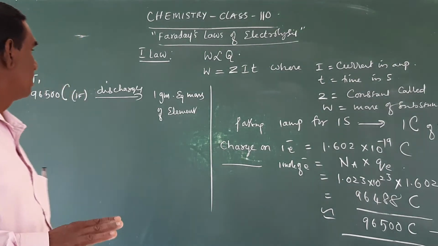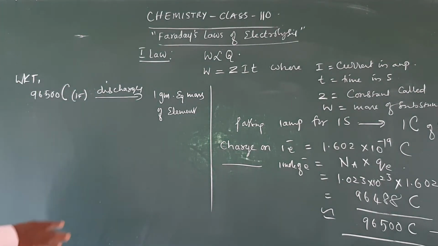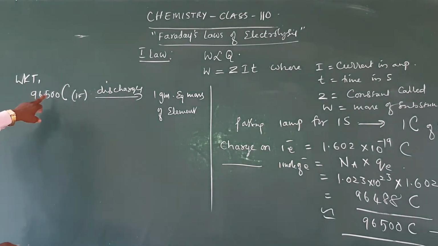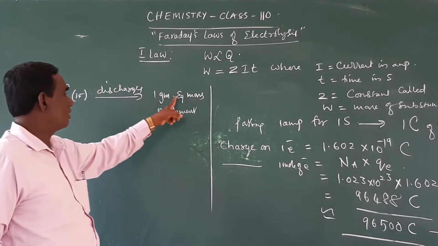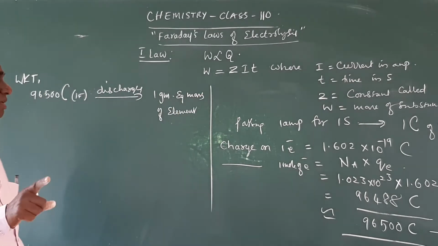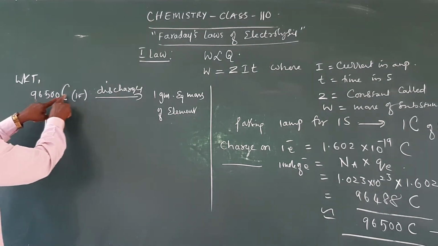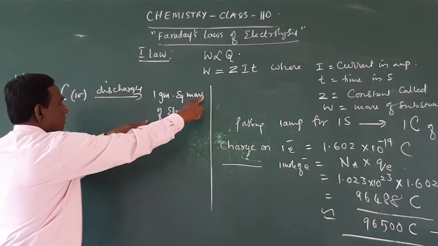So we know that 96,500 coulombs of electricity is called 1 Faraday, and it produces or discharges 1 gram equivalent mass of an element. Then how much does 1 coulomb of electricity produce?